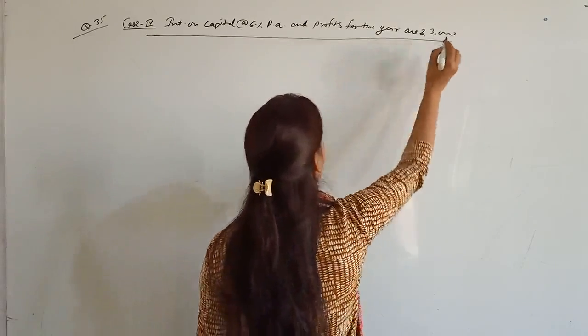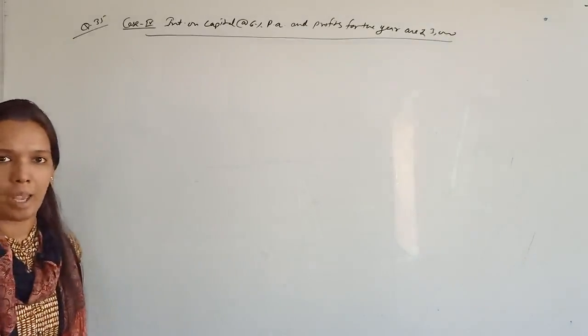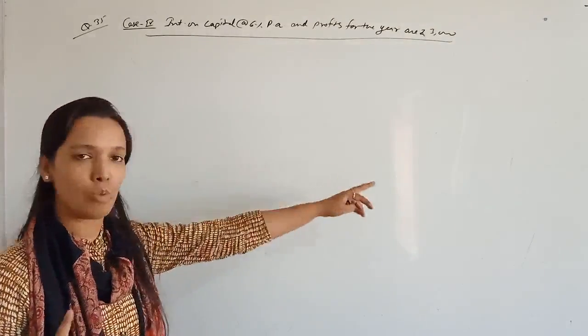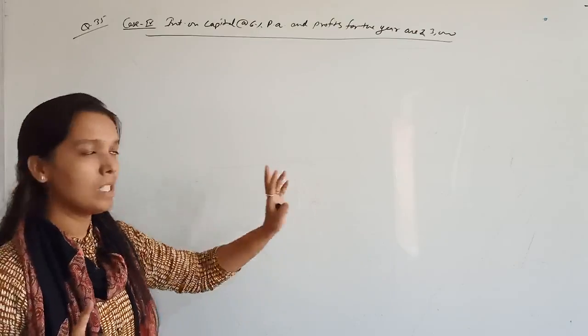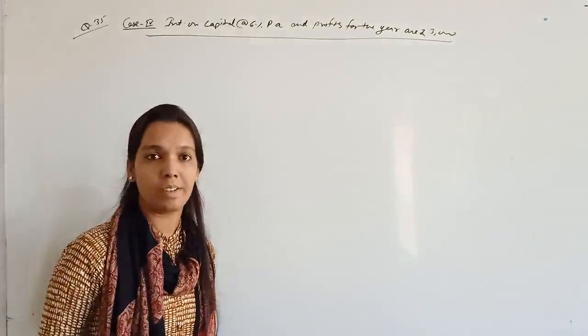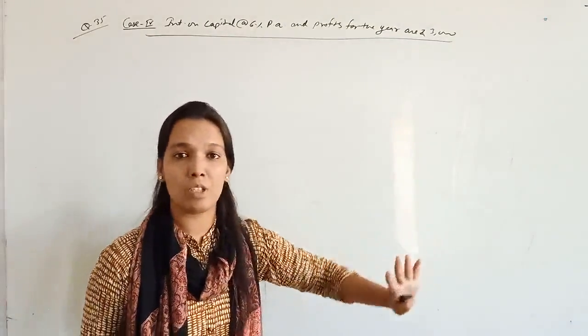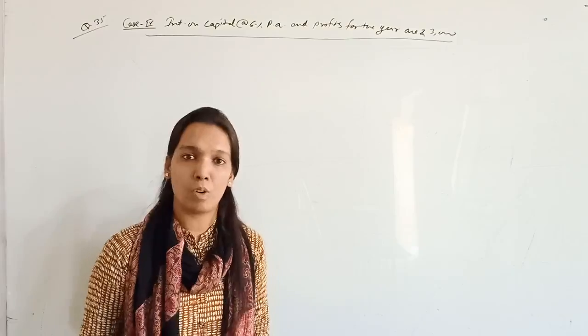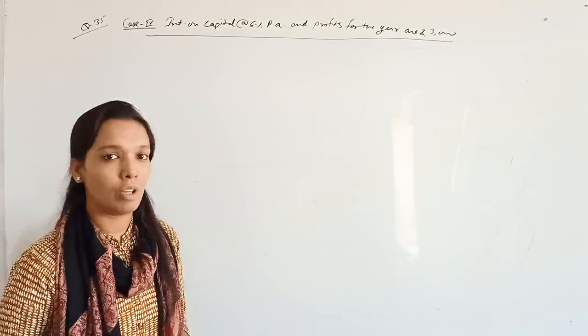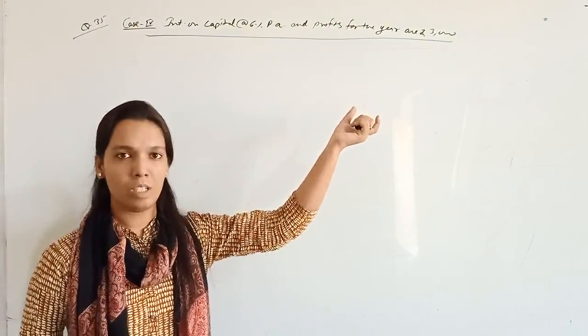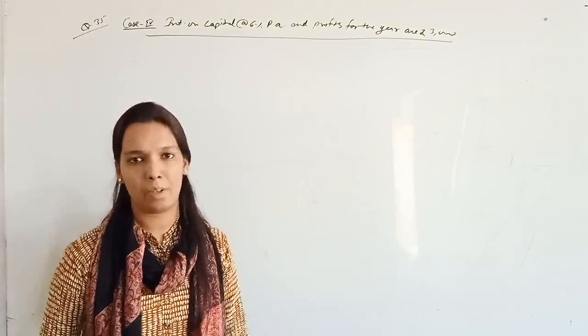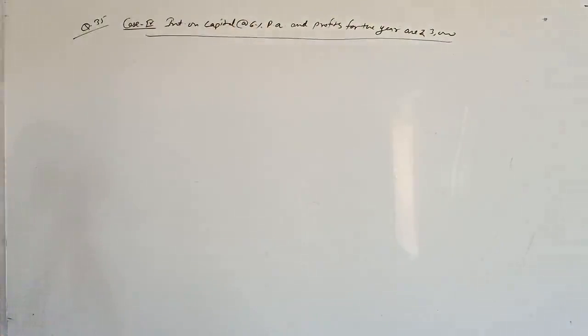So as you know that now in third case we calculated interest on capital and the amount was 3,000 and 1,800, right? Means 4,800 rupees is total interest on capital, but in this case your profit is only 3,000. Means your profits are not sufficient for giving interest. So what will you do? You will distribute this 3,000 in the ratio of interest on capital. You have to distribute only 3,000 rupees.